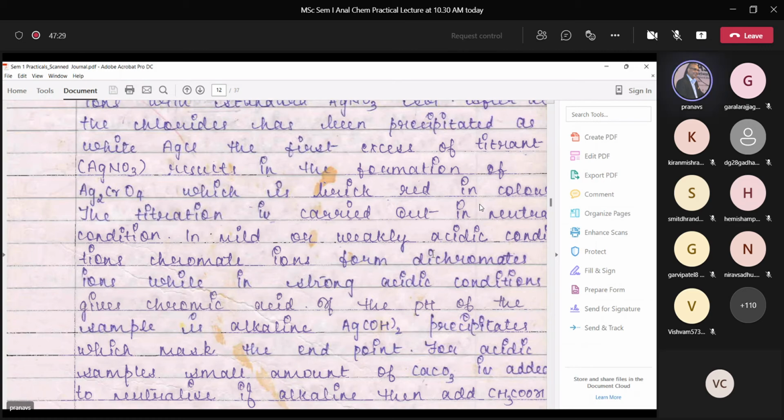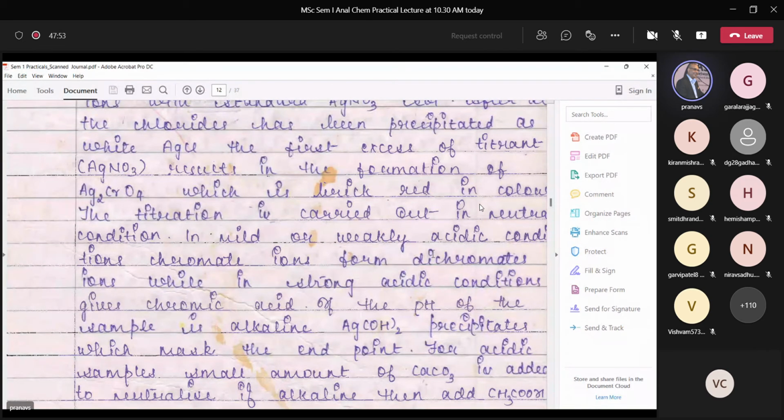Chromate ions form dichromates, right? And for weak acids, and when you have strong acids, it forms chromic acid. So you need neutral conditions to carry out this titration successfully.